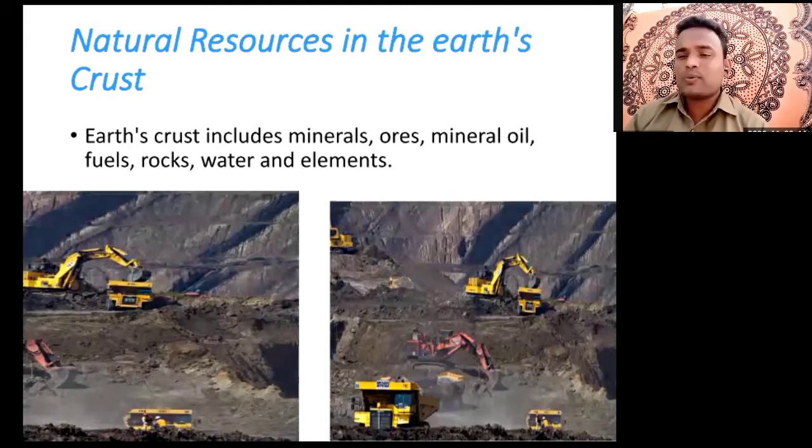Then CNG, that is the cooking gas that we are using nowadays. Fuels are the same. The many types of rocks we are observing, for example coal. Coal is an example of rock. Then water and elements. These are the examples that we find in the lithosphere. But the most important thing is minerals. What are minerals?